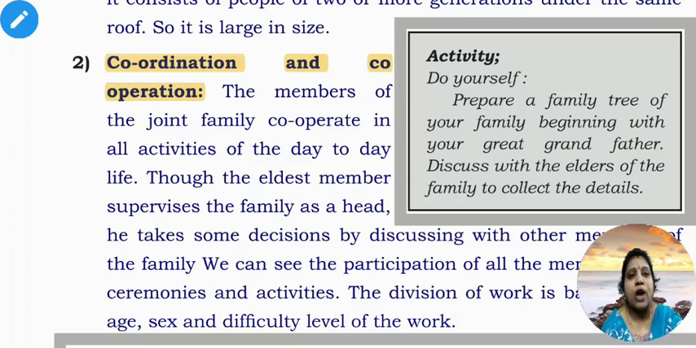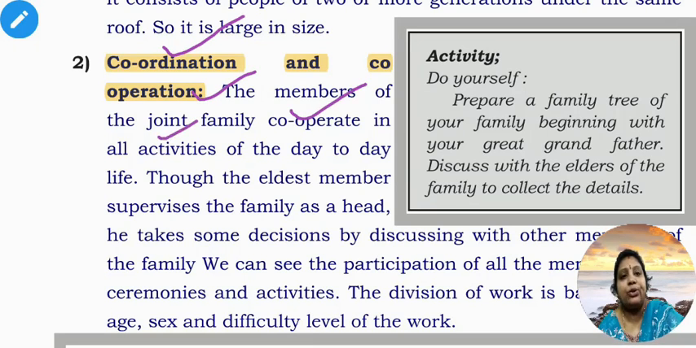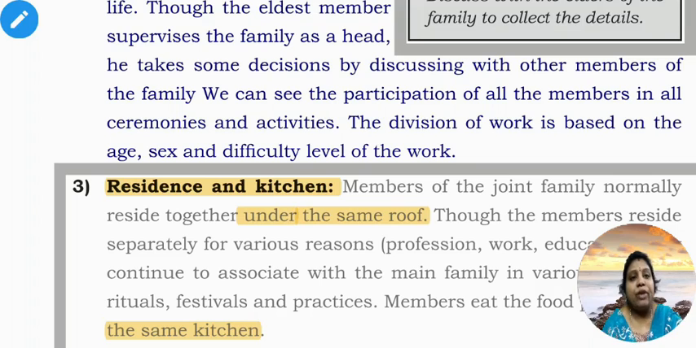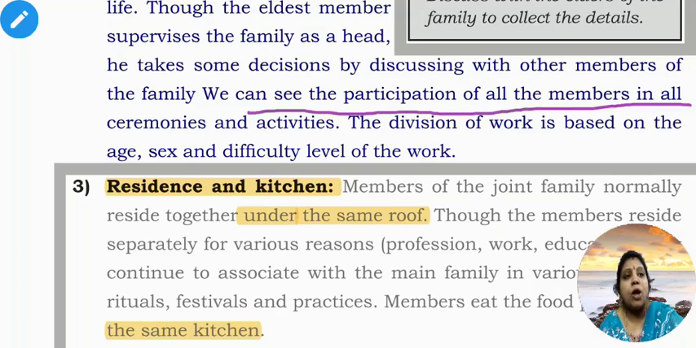Second characteristic of joint family: coordination and cooperation. All members will cooperate with one another in all activities of day-to-day life. Though the eldest member has more responsibility and will supervise the family as a head, he will take some important decisions by discussing with all the members of the family, and everyone has to respect his words, and we can see the participation of all members in all ceremonies and activities.